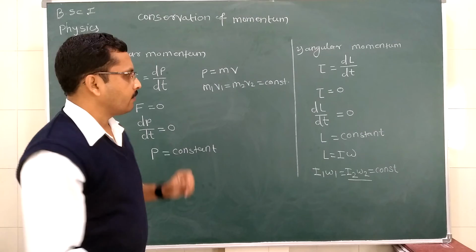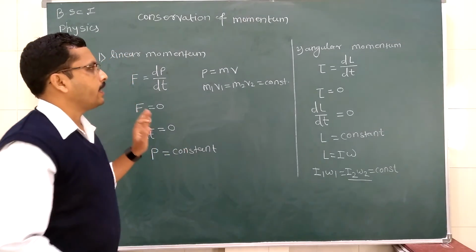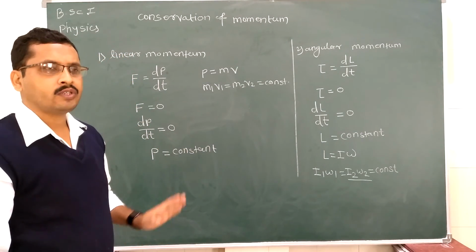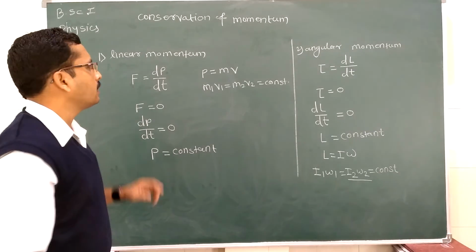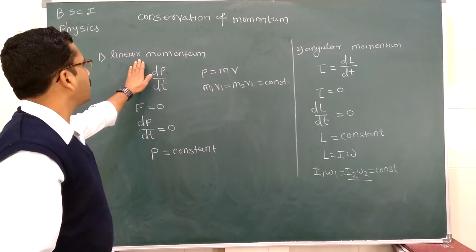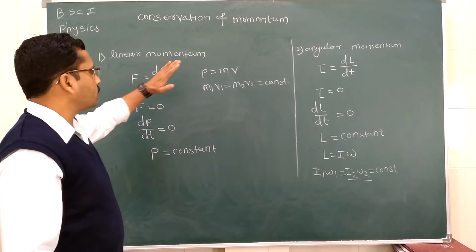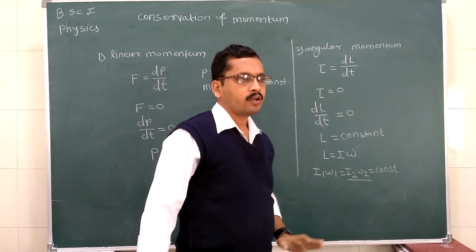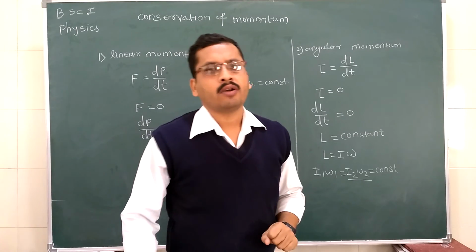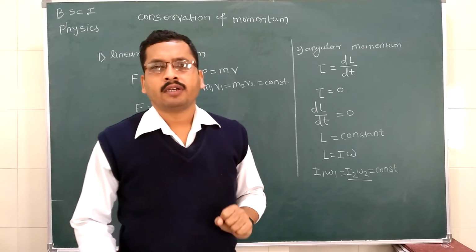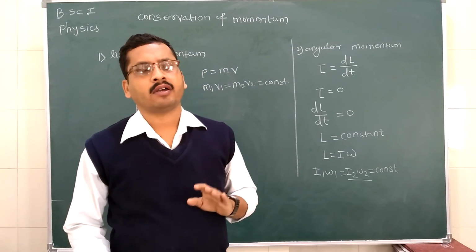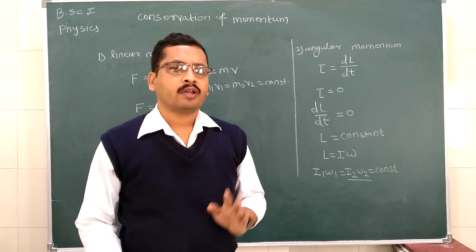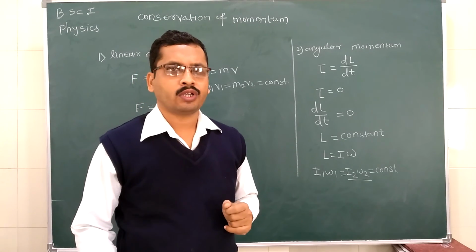Before that, we saw the radius of gyration. What is the formula for the radius of gyration? Then we saw the conservation of linear momentum, and finally we learned about the conservation of angular momentum. So this is the last part of our second chapter about rotational motion.